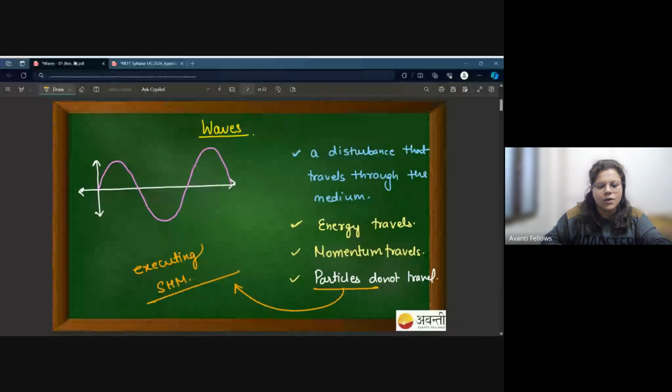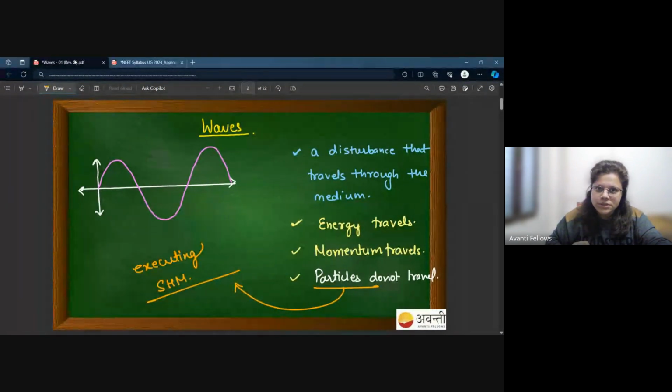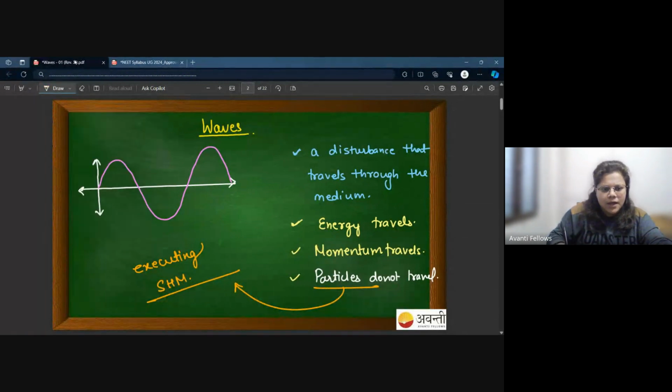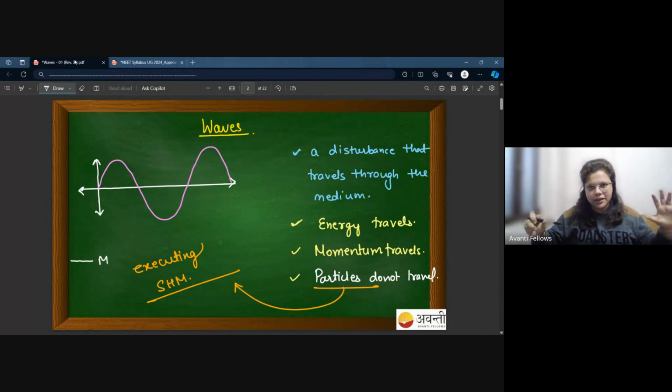Okay? Or you can say that particles are doing oscillations. Now, what are oscillations? I'll give you a brief hint about that. For example, this is the mean position. Or you can say where you're not creating a pulse or anything, then the rope is at a stationary position. It is not moving at all. So that would be the mean position, a state of balance, right?